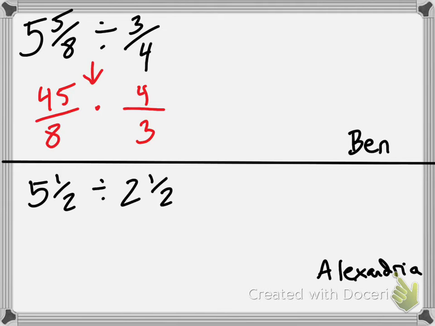Can I cross cancel anything here? We can. So let's look first. 4 and 8. What are they both divisible by? 4. Yes. So what's 4 divided by 4? 1. What's 8 divided by 4? 2. What about 45 and 3? Are they both divisible by the same number? They can both be divisible by 3. Perfect. 3 divided by 3 is 1. What is 45 divided by 3?